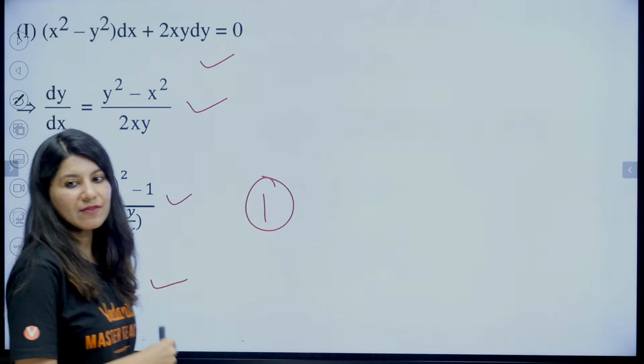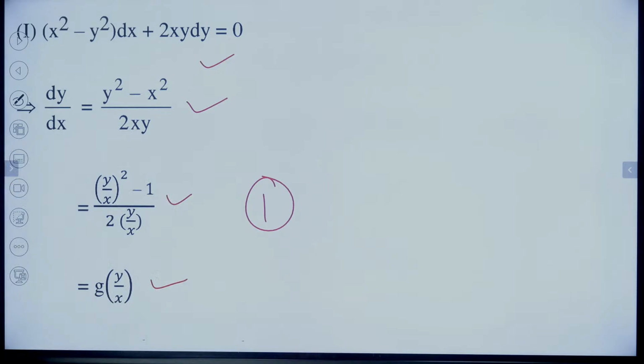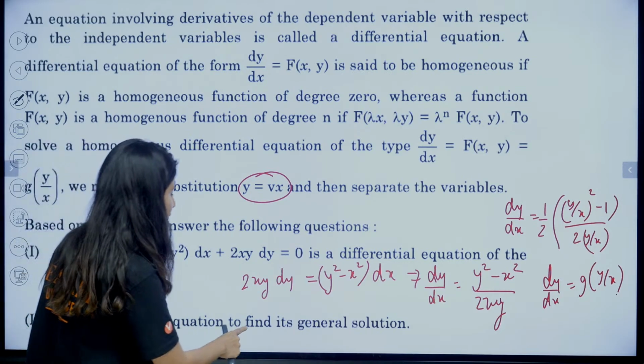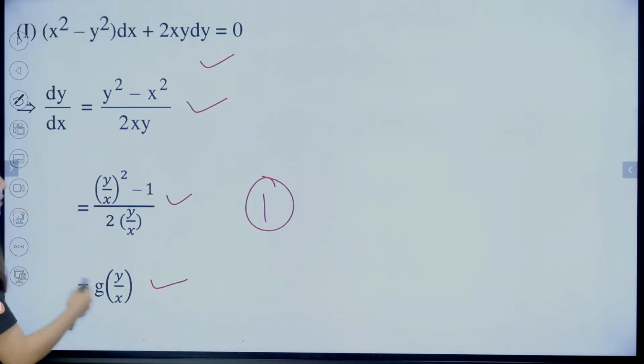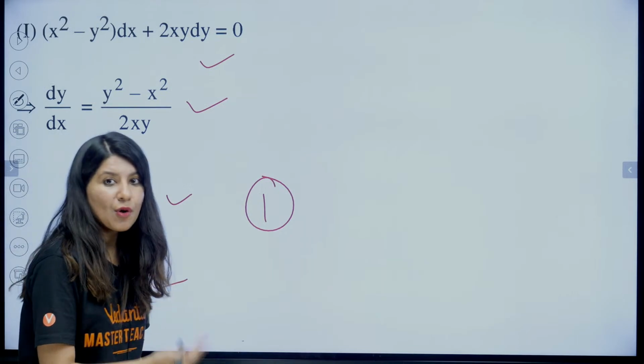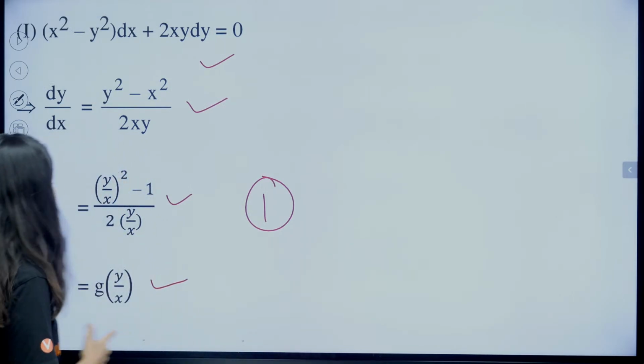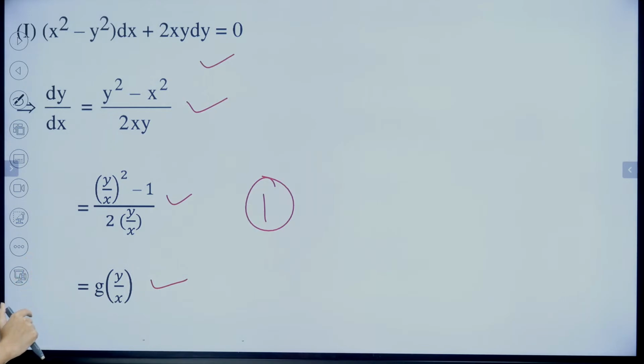You will get 1 mark if you solve like this. Okay. Now what is the next question? Okay, sorry, this is a 2 marker question. Solve the above equation to find its general solution. If you solve this, then they will give you 2 marks. So let's just solve it.